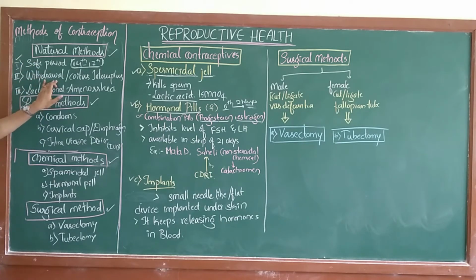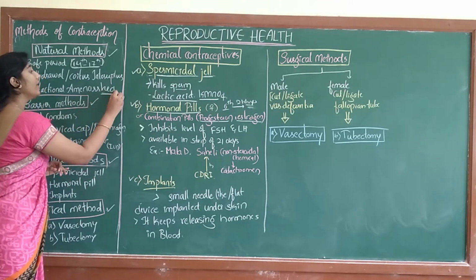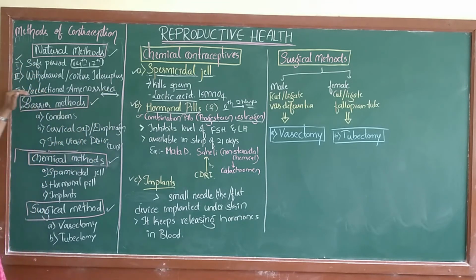Second is withdrawal or coitus interruptus, that means to avoid the deposition of semen or sperm in the vagina. The third is lactational amenorrhea, a special case only after parturition, when the lactation period is going on. These three periods are safe, where the risk of pregnancy is negligible.